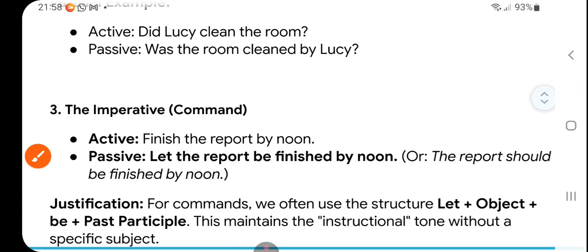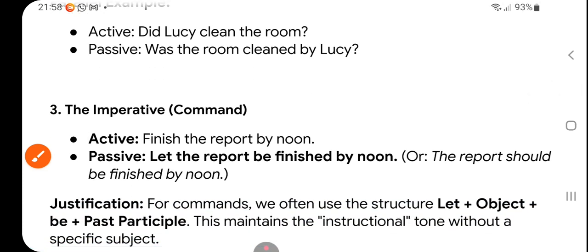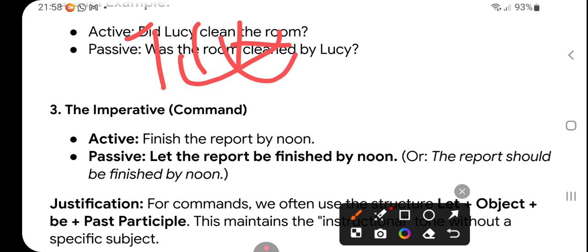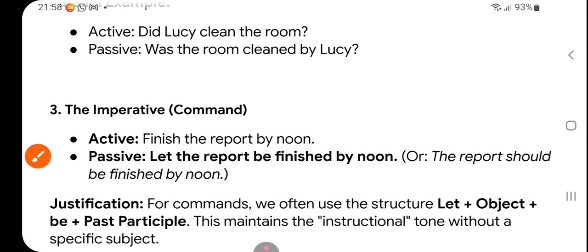Parallel example: Did Lucy clean the room, right? So: was the room cleaned by Lucy? Very simple, right? If you have any doubt, you can send me a message. I am always ready to explain, right?